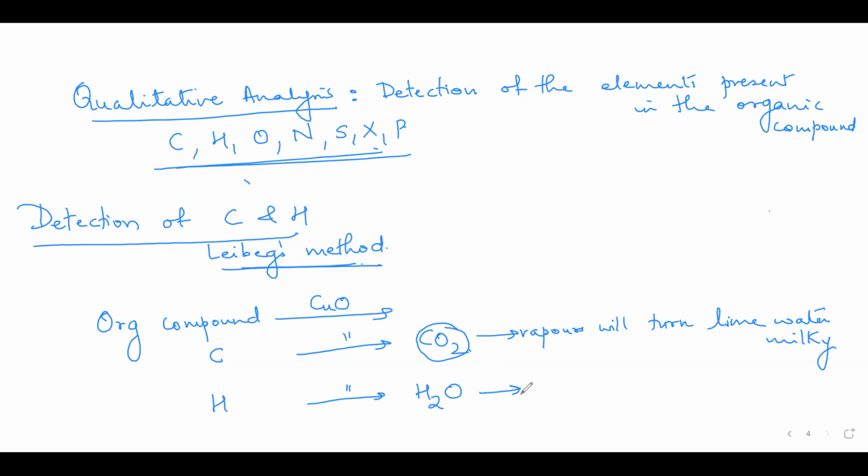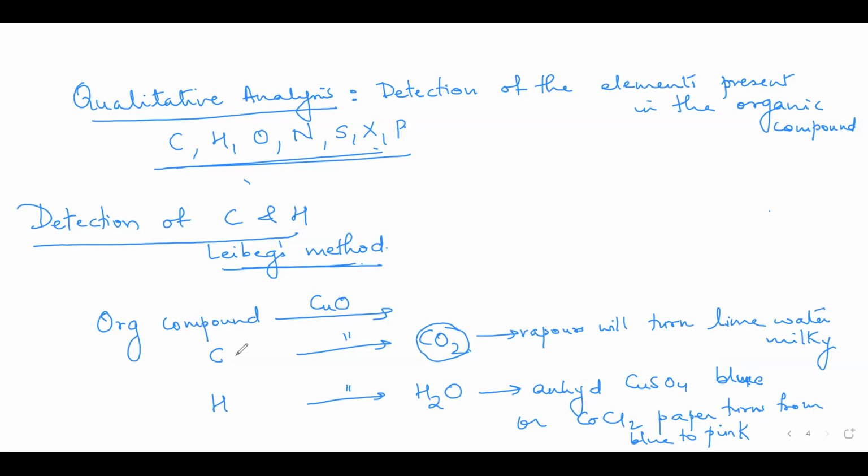Water, how is it detected? It will turn anhydrous copper sulfate blue, or cobalt chloride paper turns from blue to pink. So this is how you test for carbon and hydrogen.